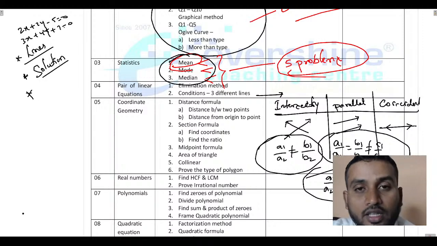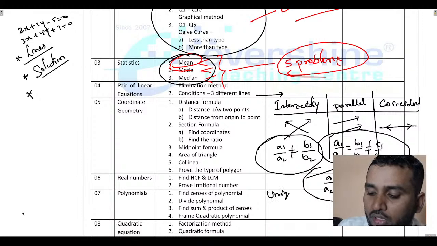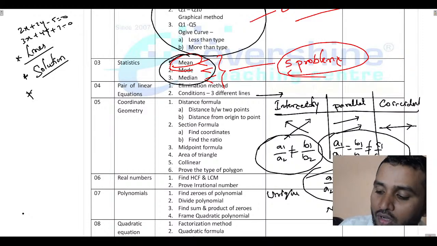Okay, you should write the solution. And remember, for intersecting lines the solution is unique, that is called one solution. If the lines are parallel, then it is called no solution, and if the lines are coincident lines, then we call it infinitely many solutions.